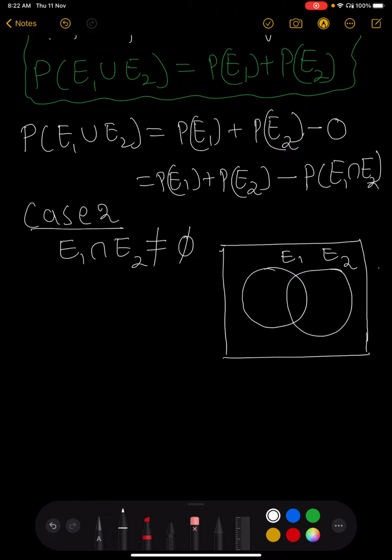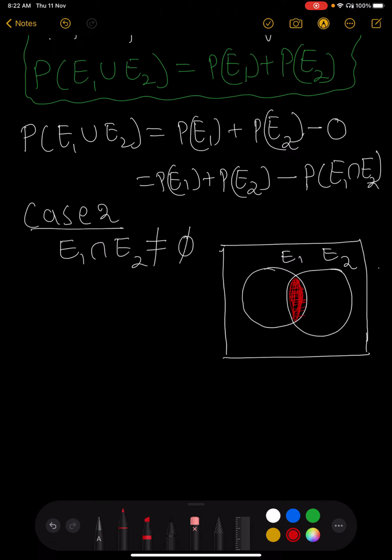That is E1 and another one is E2. And this is the common part for E1 and E2. This represents E1 intersection E2.